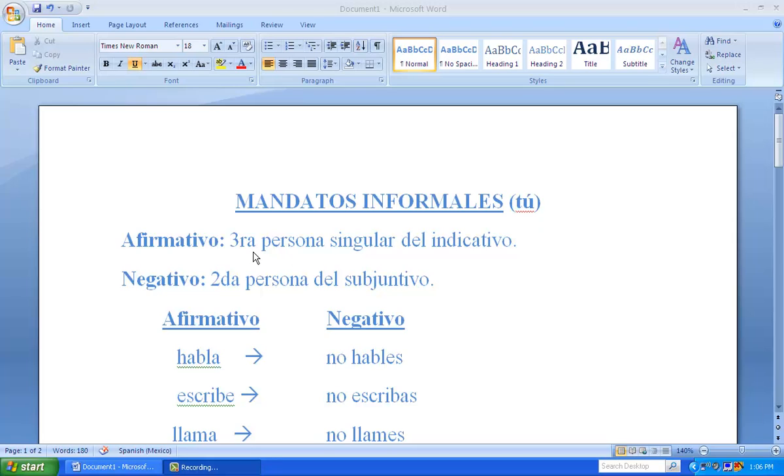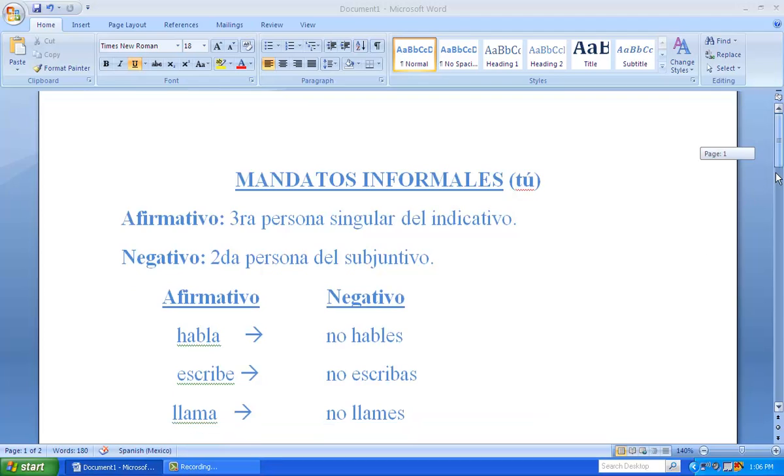But here you'll see la forma afirmativa es la tercera persona singular del indicativo, the third person singular of the indicative. So that means the regular he, she form. So AR verbs are going to get an A, and ER, IR verbs are going to get an E. So if you want to talk to your dog and you say, hey, speak, you say habla. And if you're telling someone to write something, you say escribe, from the verb escribir. And if you're saying call, llama. Habla, escribe, llama. Pero la forma negativa es la segunda persona del subjuntivo.